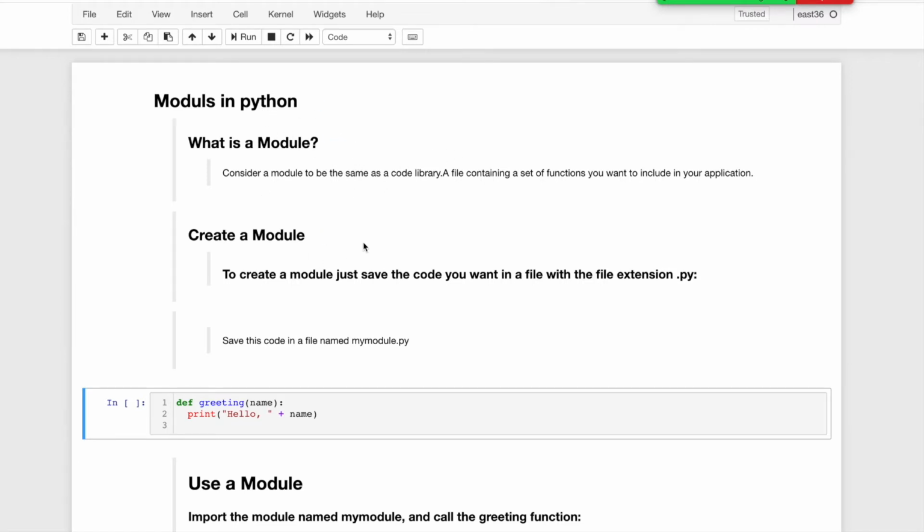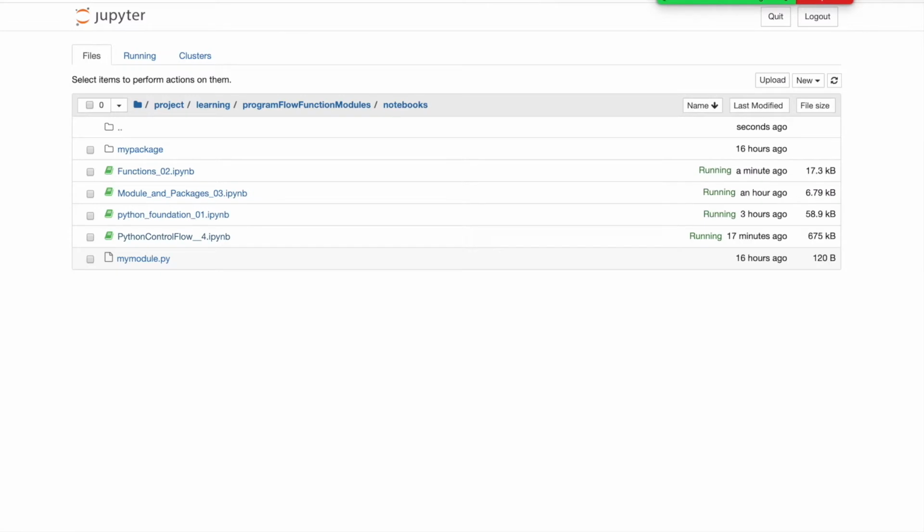For example, we write some functions in a particular file, and then we save that code with the file name and .py extension. That is called a module in Python. For example, greeting is a function. I create this function, create a my module.py file, and save that function in that file. Just showing an example. This is my module, this module is created.